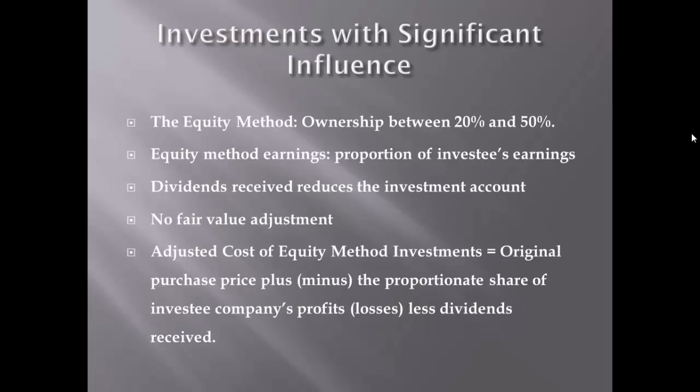Let's now discuss investments with significant influence. The equity method of accounting is used for investments with significant influence. Investments between 20% to 50% of the outstanding common stock of an investee typically convey significant influence.